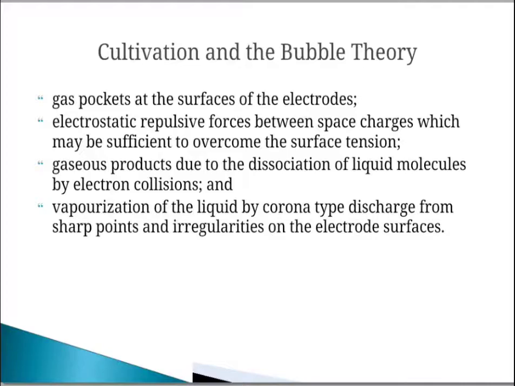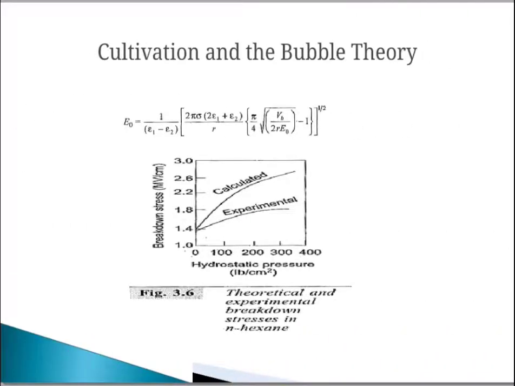Once a bubble is formed, it will be elongated in the direction of the electric field under the influence of electrostatic force. The volume of the bubble remains constant during elongation, and breakdown occurs when the voltage drop along the length of the bubble becomes equal to the minimum value on the Paschen's curve for the gas in the bubble.